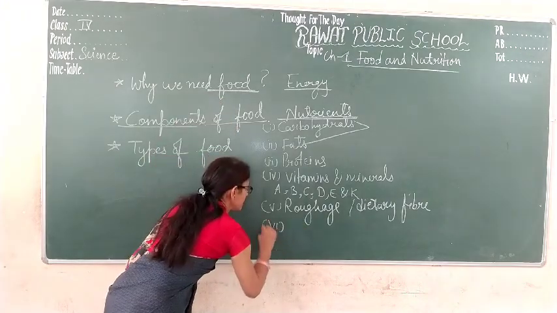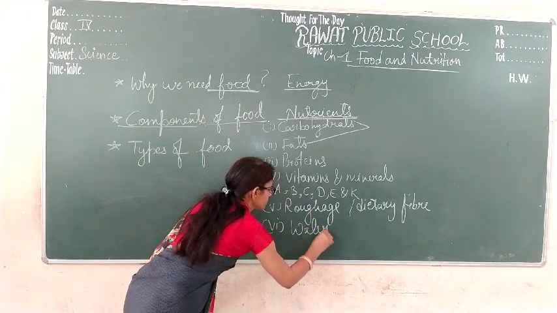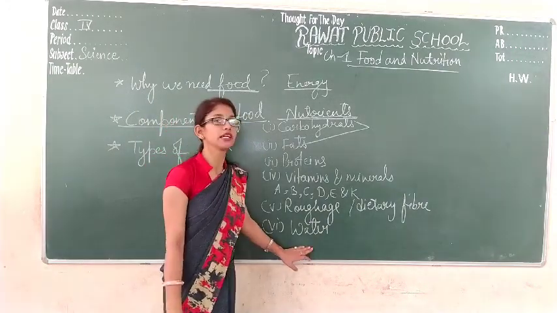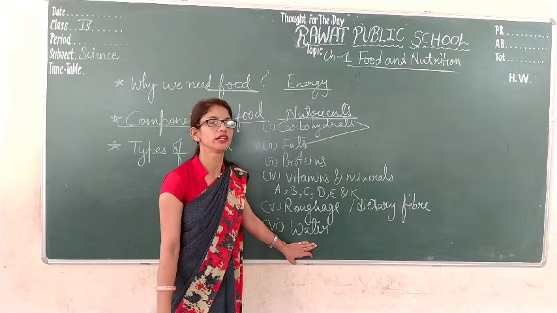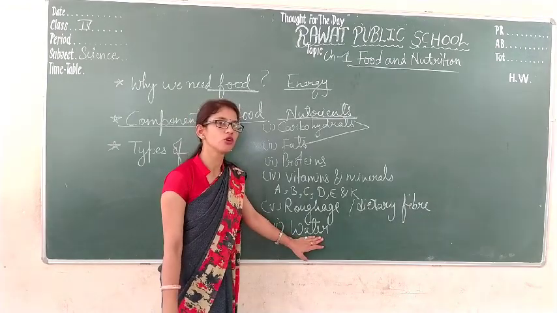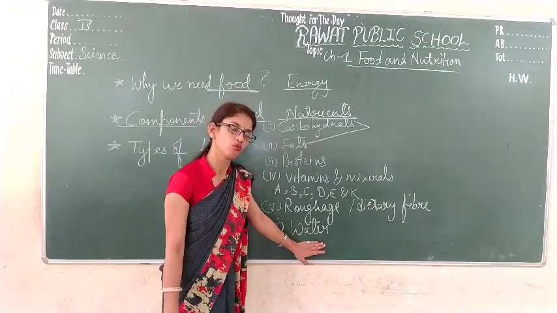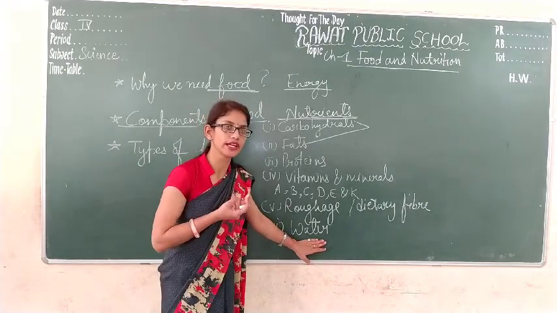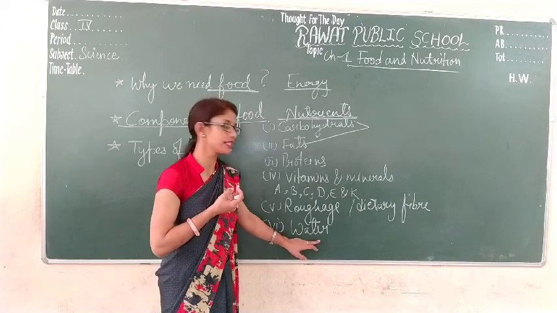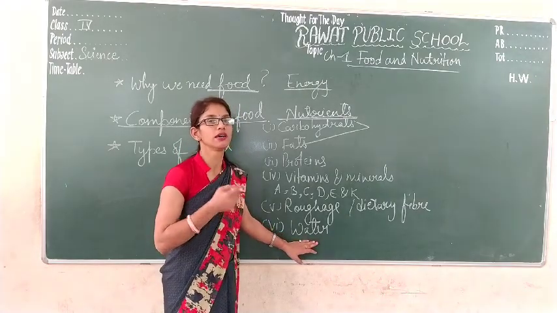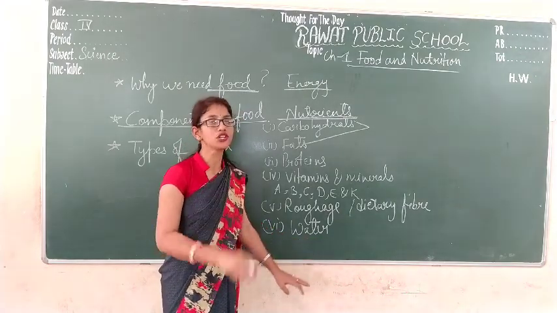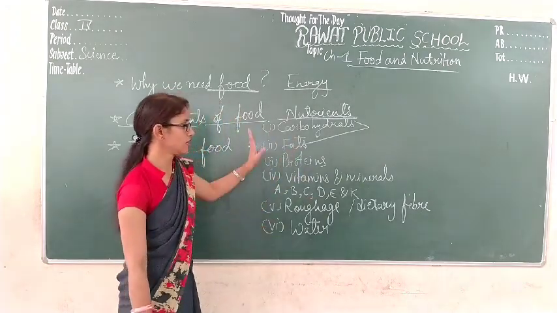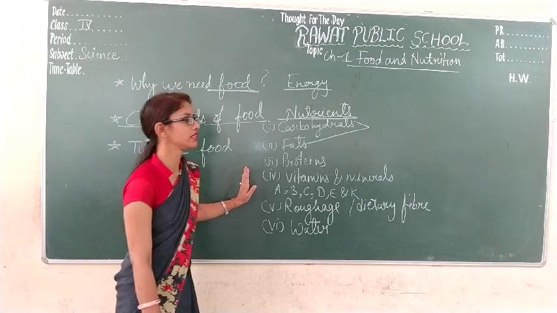The sixth one is water. Water is also not a component of food, but it is necessary for our body because three-fourths of our body is made up of water. It helps in carrying out different metabolic activities as well as in maintaining the temperature of our body. That's why all these things should be present in our diet.